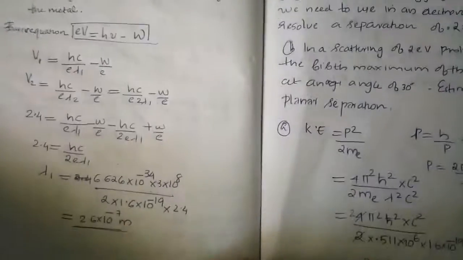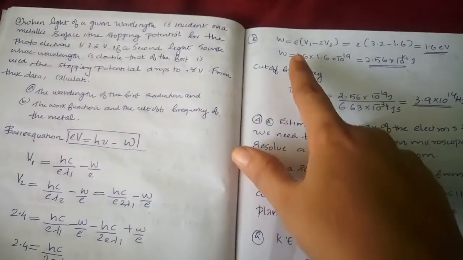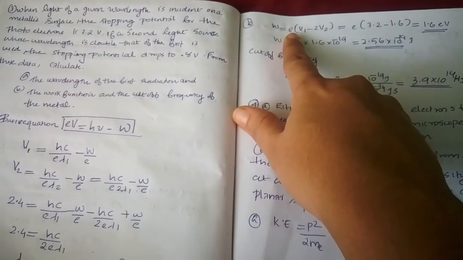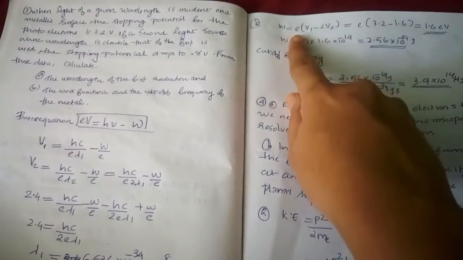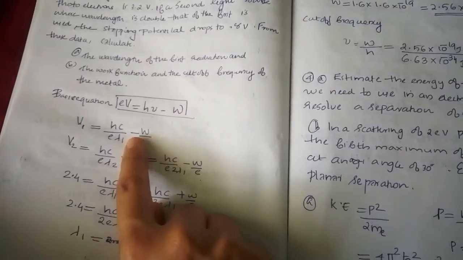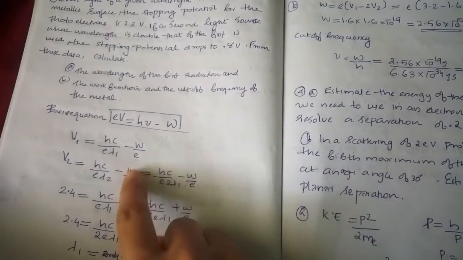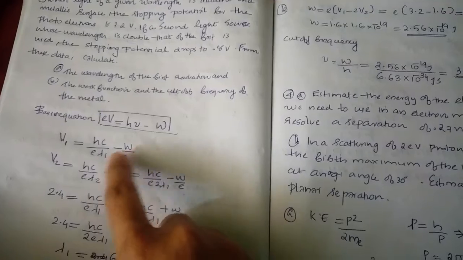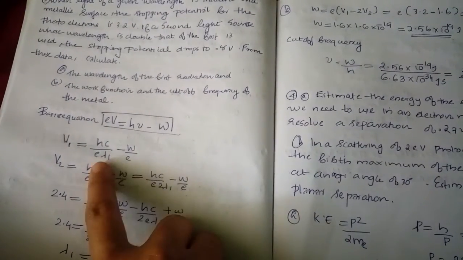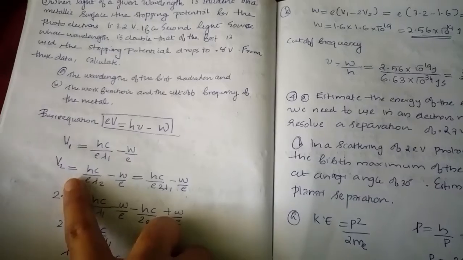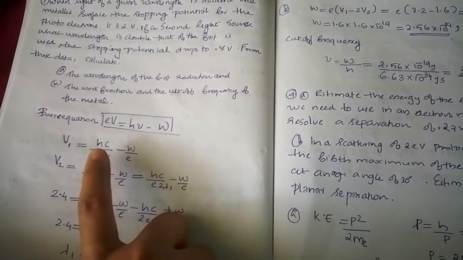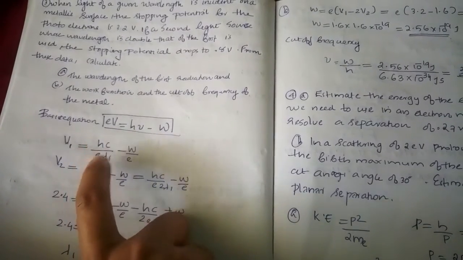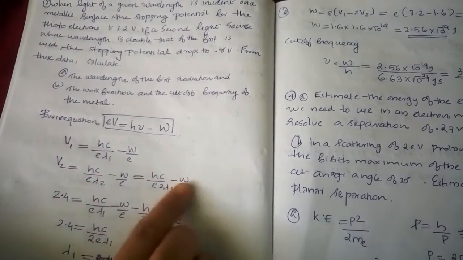Second question, we have to find the work function for the metal. So we can substitute the lambda 1 in this equation, and we get W is equal to e into V1 minus 2V2, which is equal to 1.6 volt. We use this equation here only, because we want to find the work function. So to get the work function we can multiply V2 with 2, so we get V1 and V2 as similar, and then e times (V1 minus 2V2) will give you W.